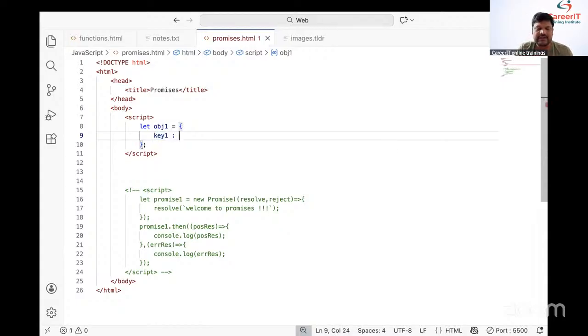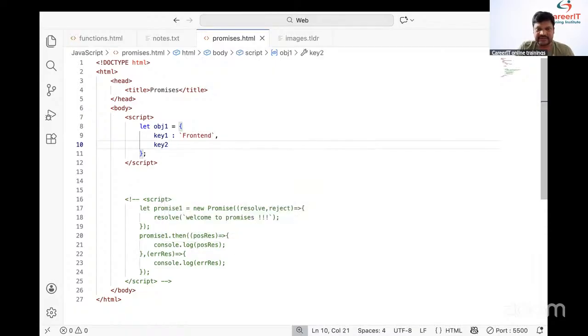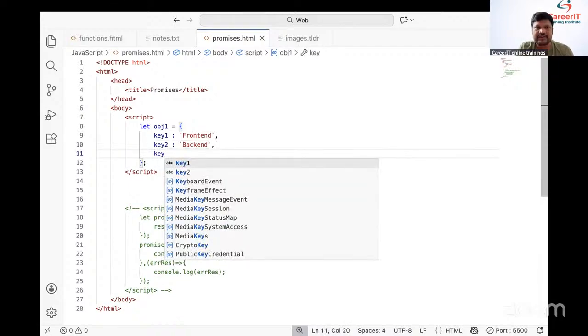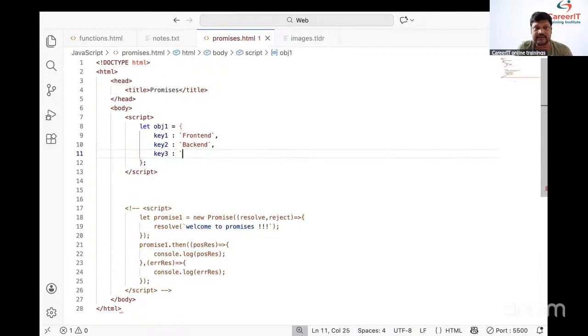Key1 equal to, I want to take frontend, comma. What is the next key? Key2 equal to backend. Next, another key: key3 equal to database. Got it or not?